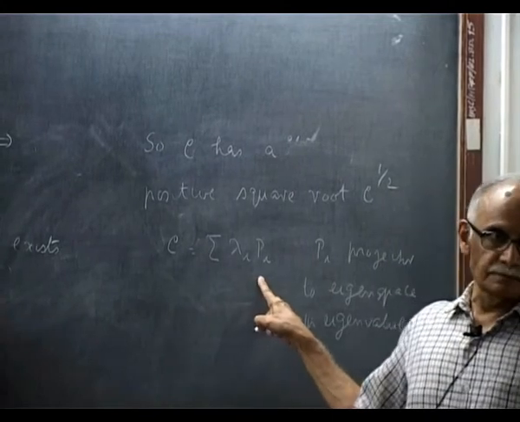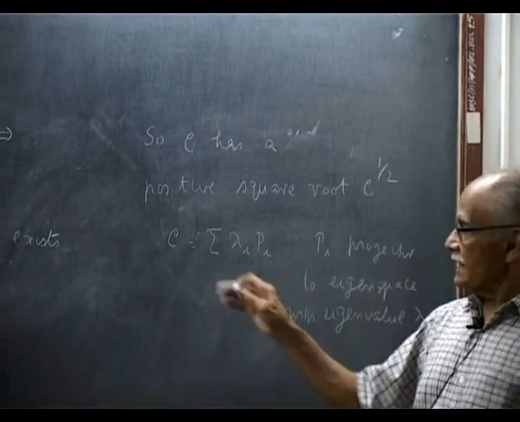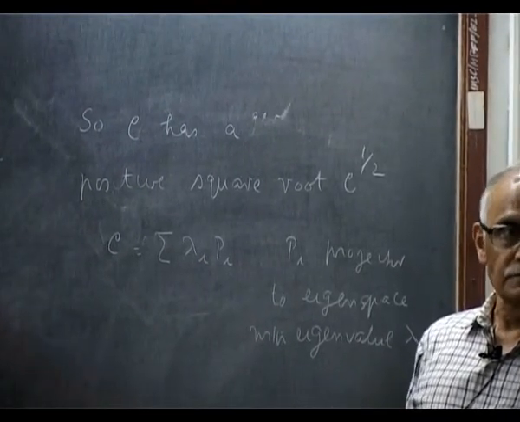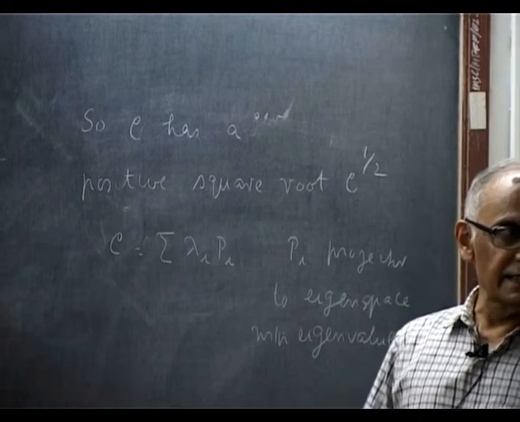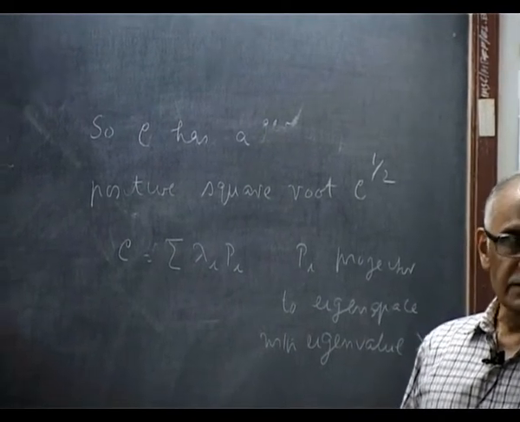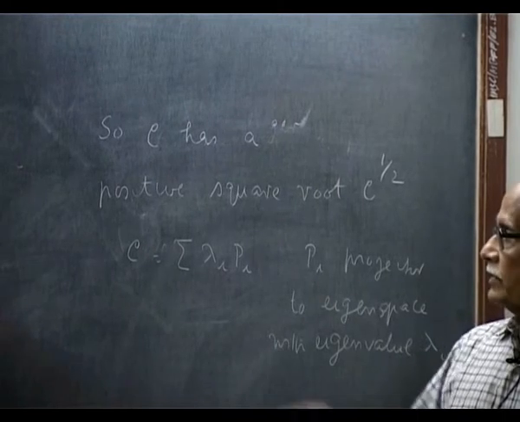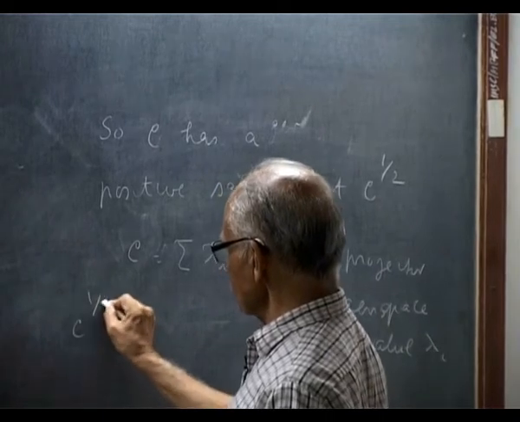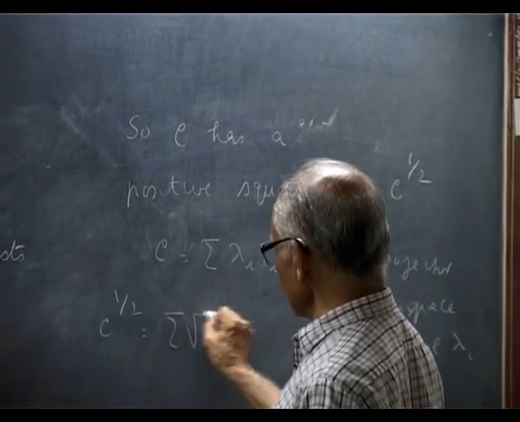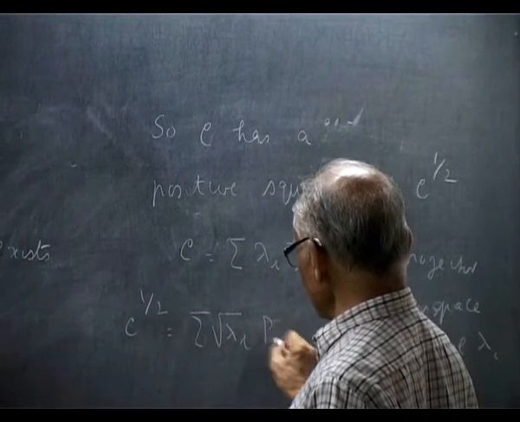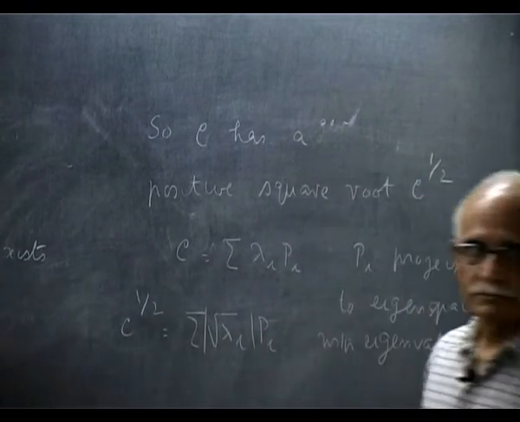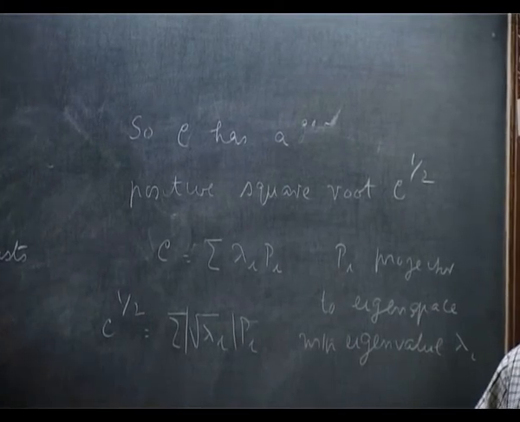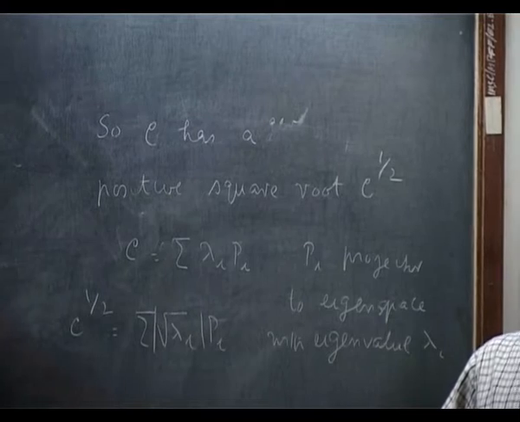This is your standard quantum mechanical expression, the spectral decomposition of C. People doing this with operators talk about functional calculus to define functions of C. So the square root of C is simply the sum of square root of lambda_i P_i, where you can take the positive square root. Okay. So this defines C to the half, and it is invertible.